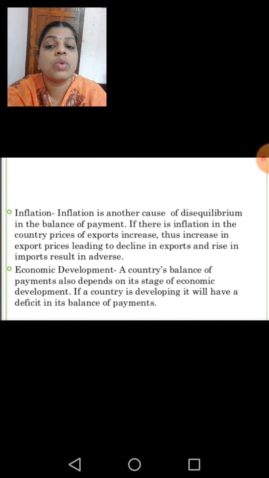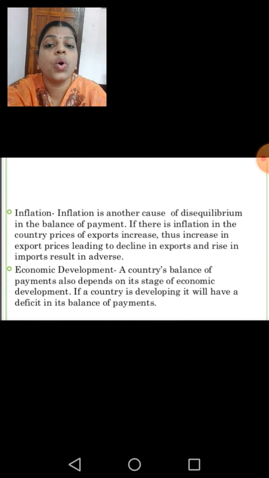So children, once again I will explain. Inflation means an increase in the prices of the commodities. So for the items that we export, if the price of such commodities increases, what happens? It increases the export prices. So gradually foreigners are not attracted to our commodities, because of the increase in the prices of the exports.